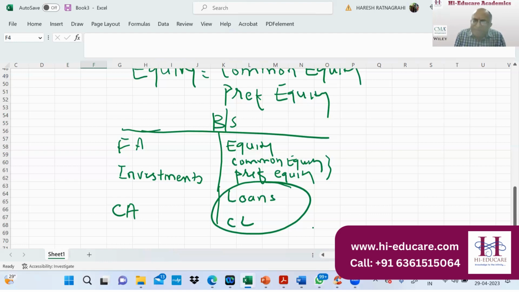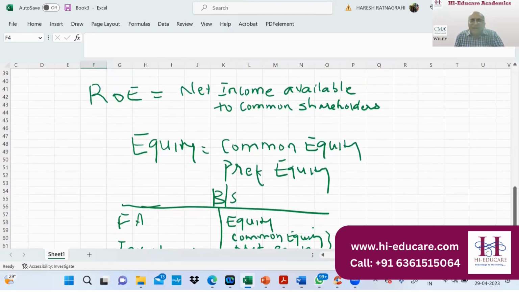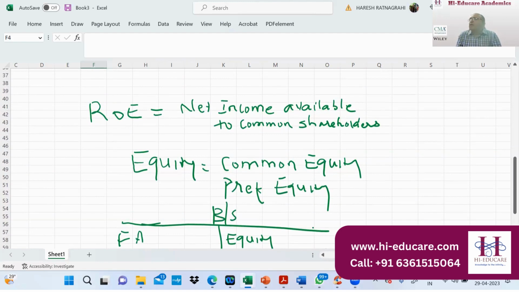So obviously, preference equity is also important, right? But finally, the net income belongs to the common equity shareholder, right? There are different categories of preference equity also. They sometimes participate in the net income. If you get this category, it's called participating preference shares.